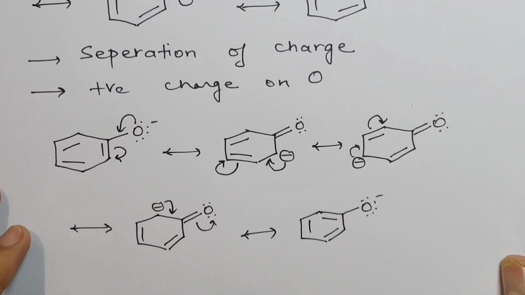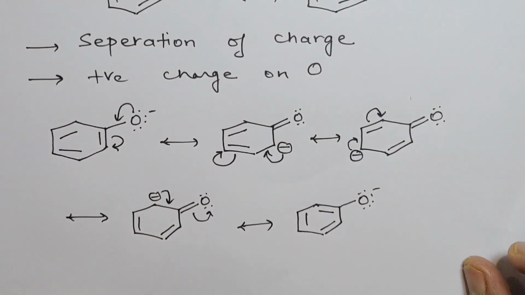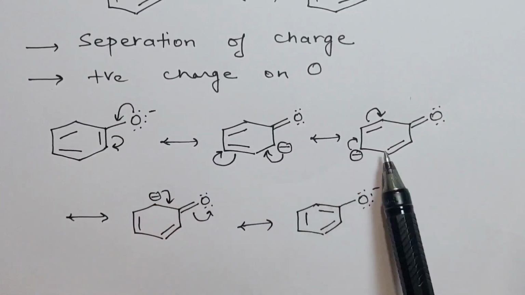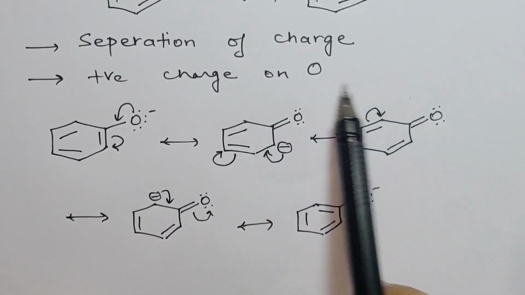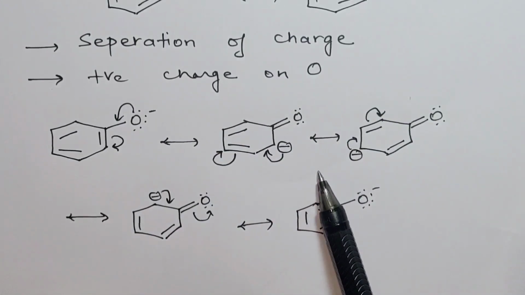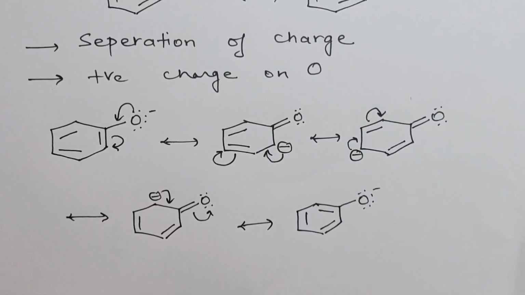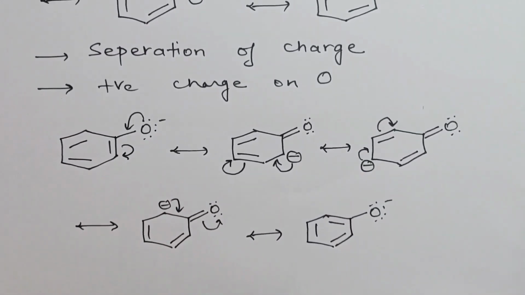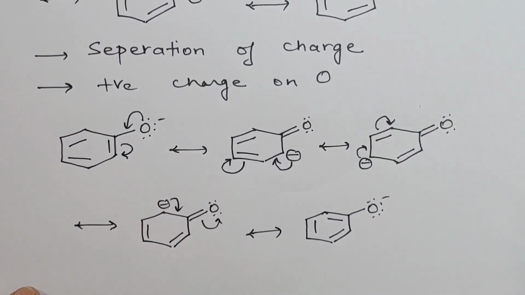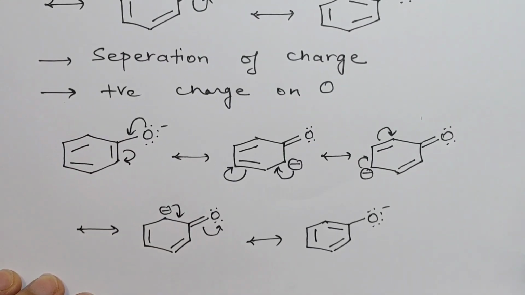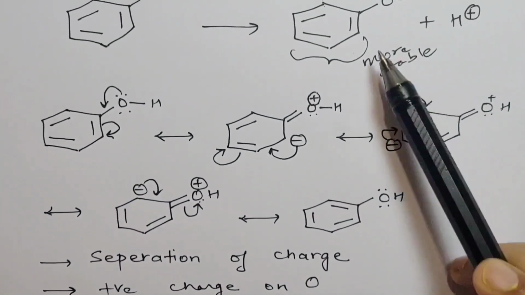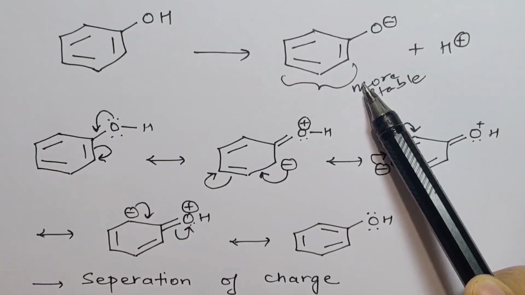But when we see the resonating structures of phenoxide, there is no separation of charges, and oxygen, the electronegative atom here, also does not get a positive charge. So these structures contribute more to the stability of the phenoxide ion. Whereas in the case of phenol, there are resonating structures, but they do not contribute much to the stability. Therefore, phenol is resonance stabilized, but less so than the phenoxide ion. And when the product is more stable, the reaction goes forward.